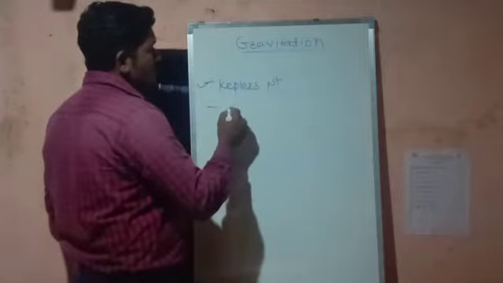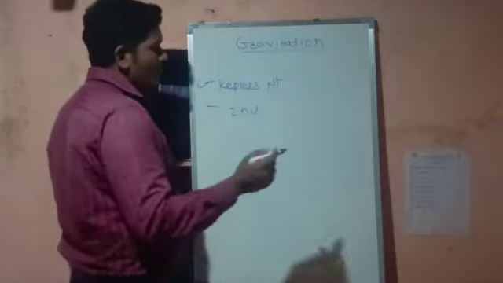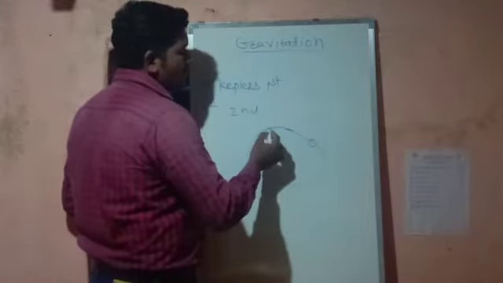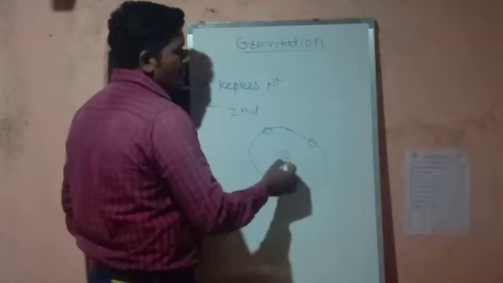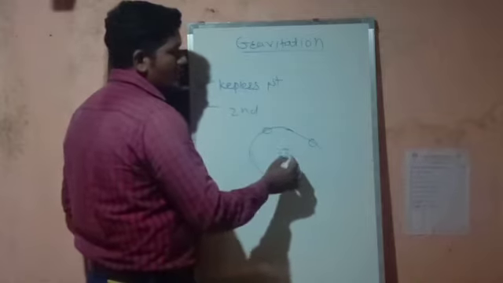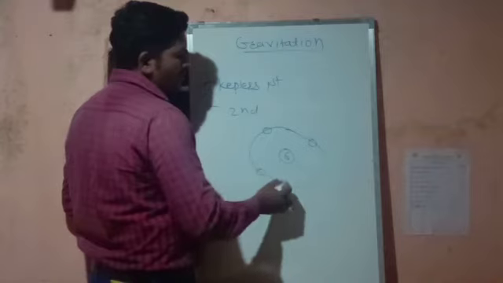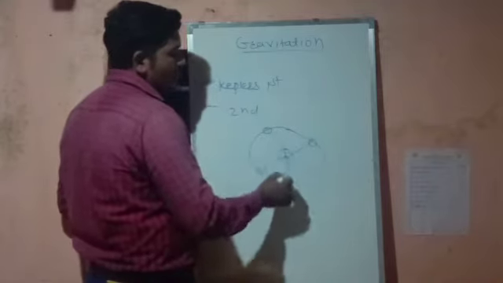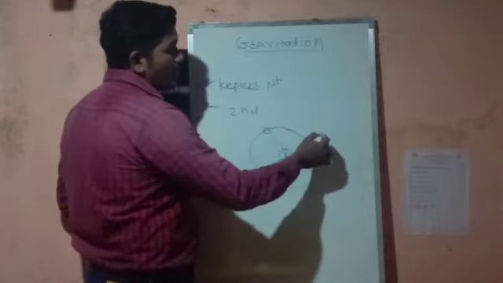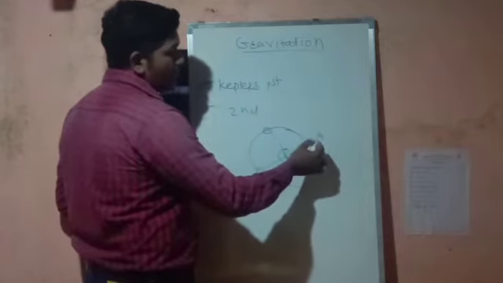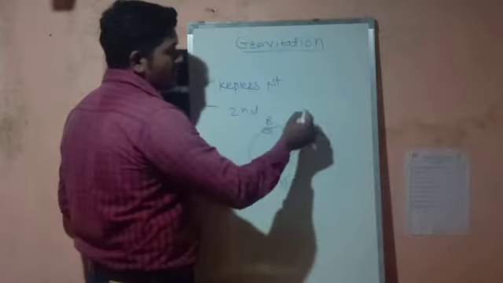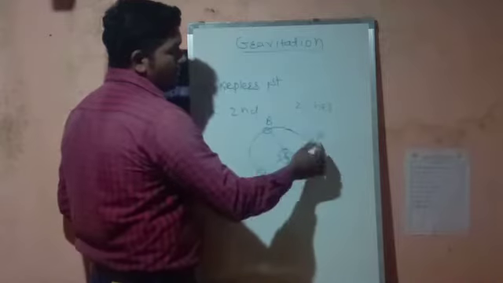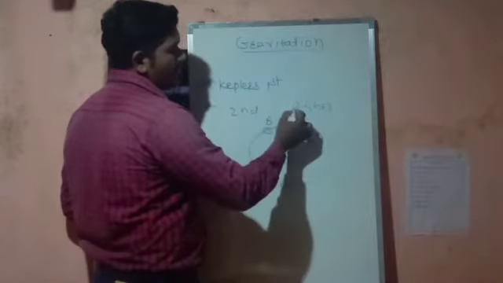Now we will discuss the second law. Kepler's second law states that, suppose this is the elliptical path and these are the planets revolving around the sun, with the sun at one of the foci. Suppose point A is moving from A to B and it requires 24 hours.